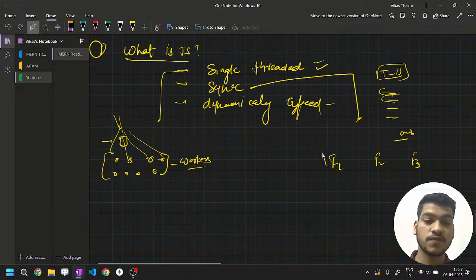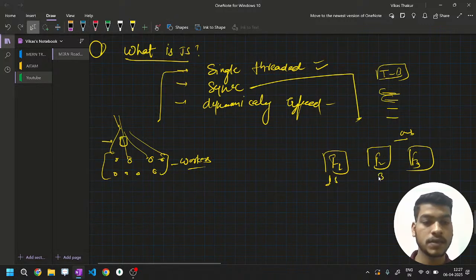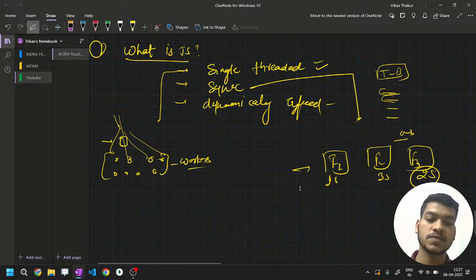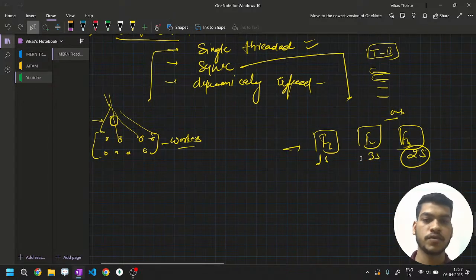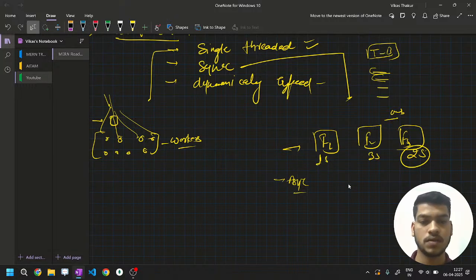So for example, this is file 1, file 2, file 3. It takes 1 second to download, 3 seconds to download, and 2 seconds to download. A synchronous task will say: first download for 1 second, then wait for 3 seconds to download F2, then move to F3. But this is not a good procedure. To optimize it, we have the asynchronous nature of JavaScript. This is called the async nature of JavaScript, using keywords like async and await, promises and callbacks. There are multiple terms that we use to make JavaScript go from synchronous to asynchronous.